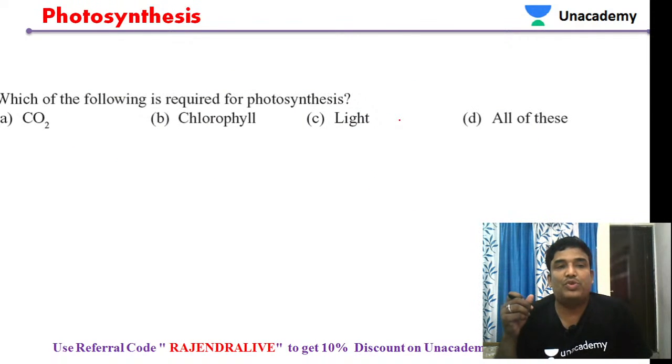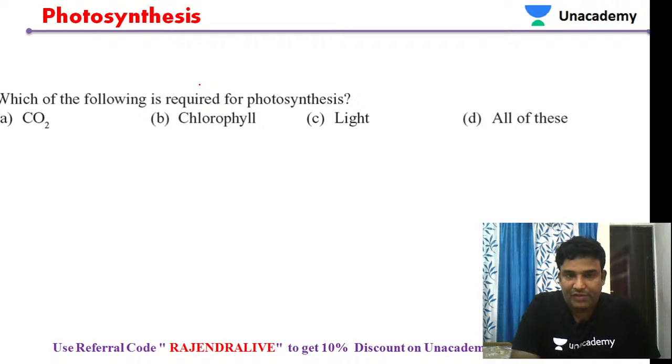So let us move to the next question. Which of the following is required for photosynthesis? What are the components that are required for photosynthesis? That was the question. Certainly, as we were discussing, carbon dioxide is required, at the same time chlorophyll pigments are required, and light is also essential.